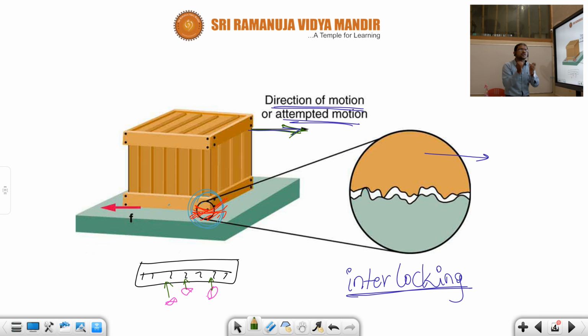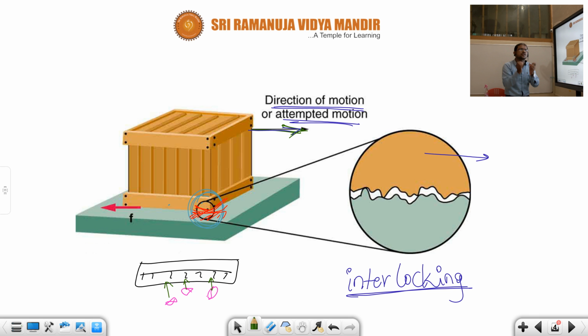Now apply this here. This is our case. Now you need to apply that concept to our friction. See, whenever you are trying to pull this block over this surface, there will be some atoms here, and some atoms here also.